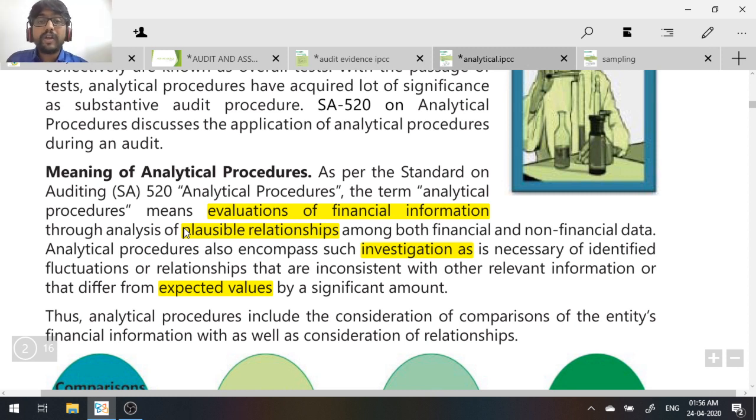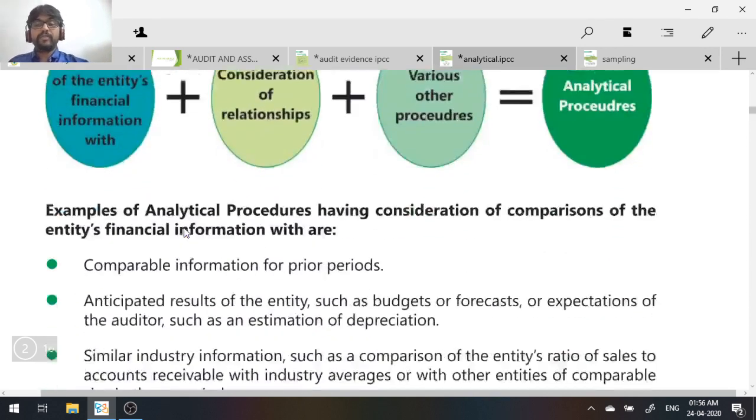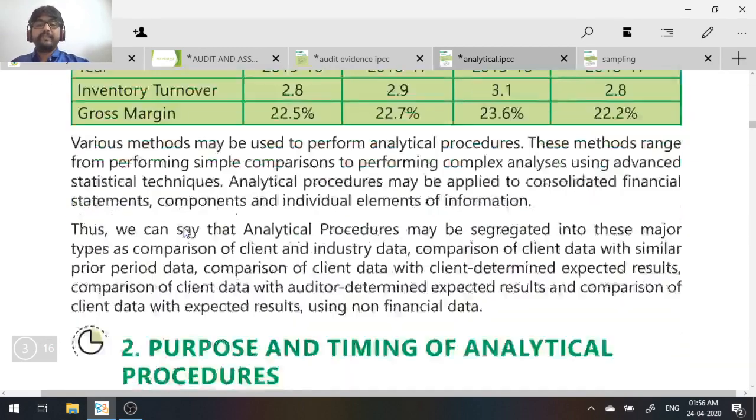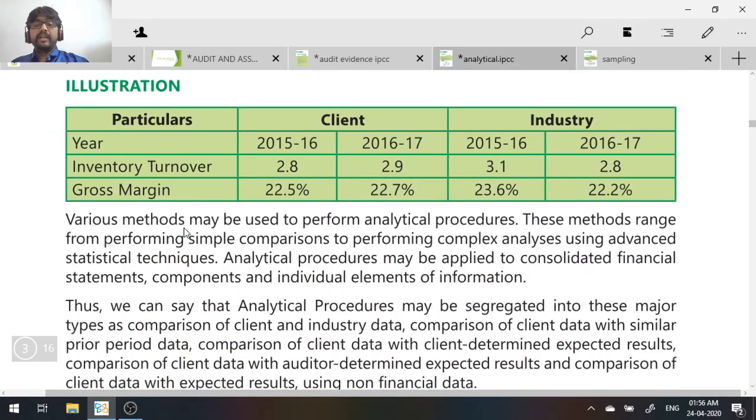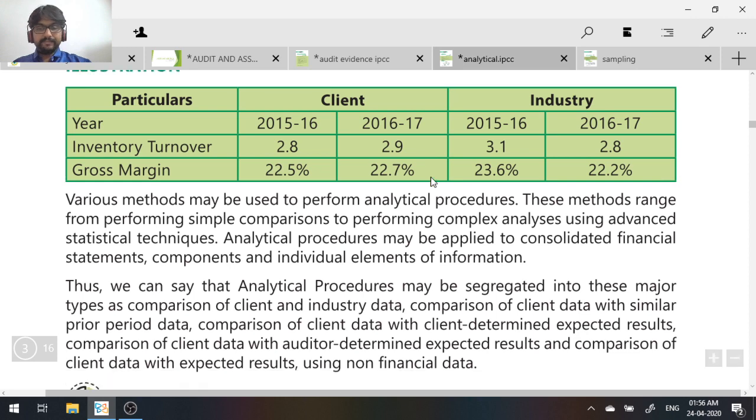This is what is called what? Analytical procedure. Learn the definition. Do remember what I told you. Write this definition somewhere else and keep it, so that you will be able to read it whenever you want. Okay, now this is basically an analytical procedure. See here: 2015-16 turnover was 2.8, 16-17 is 2.9. Gross margin, this is the difference. So this is basically called analytical procedures, where you are analyzing data by comparison.